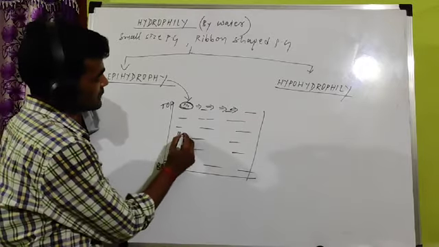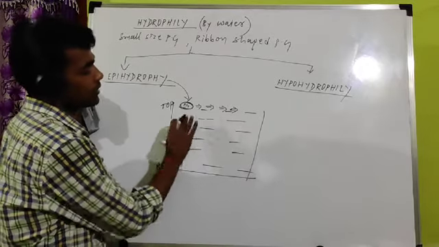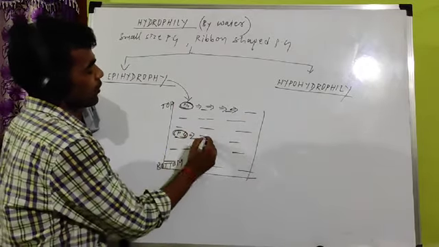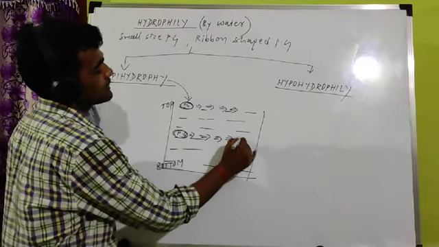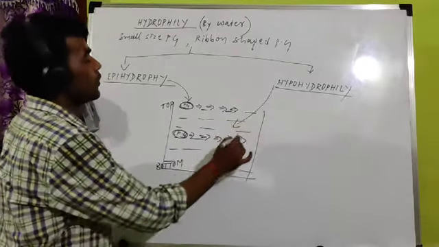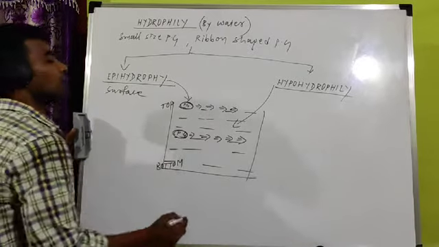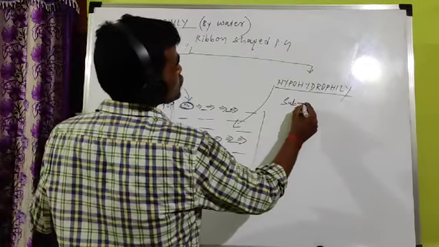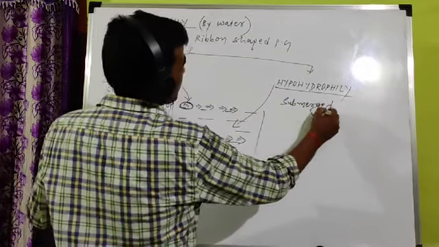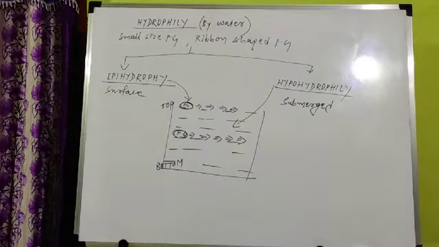If pollen grain is transferred below the water surface, not at the surface, below the water, in a submerged condition, that is called hypo. So epihydrophily takes place on the surface of water. Hypohydrophily takes place in a submerged condition. Submerged means below the water surface.